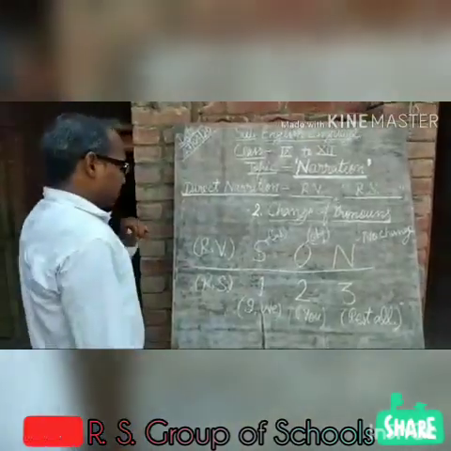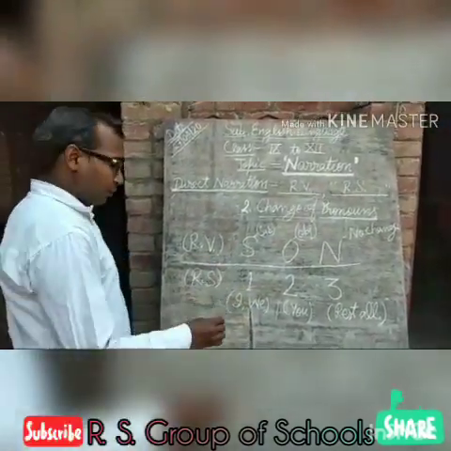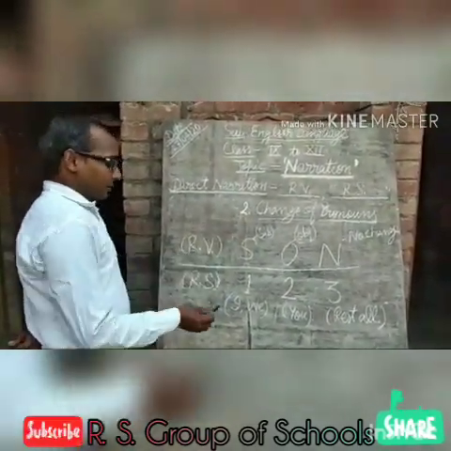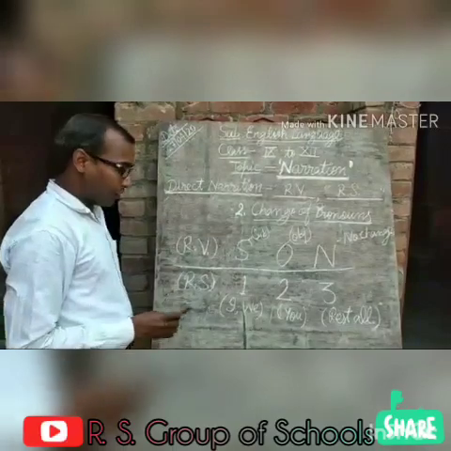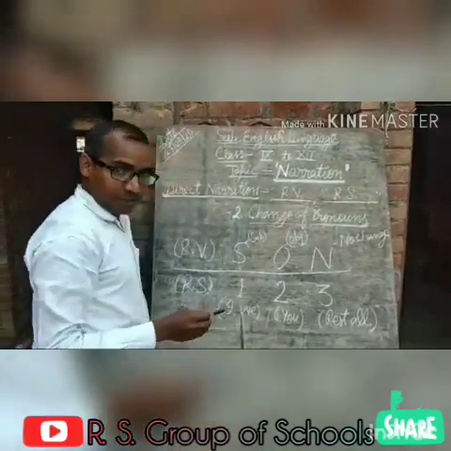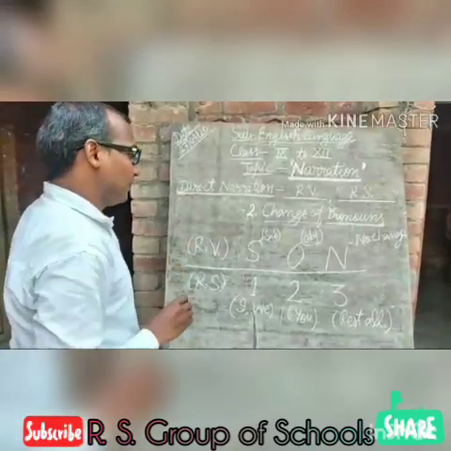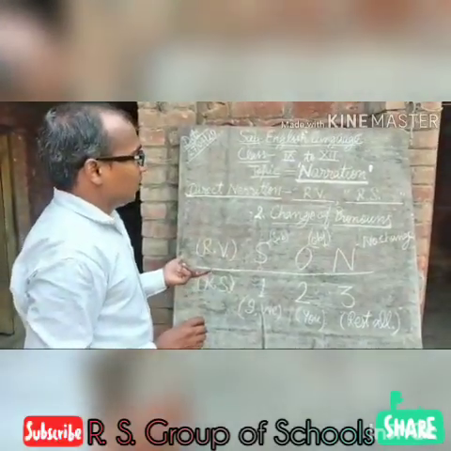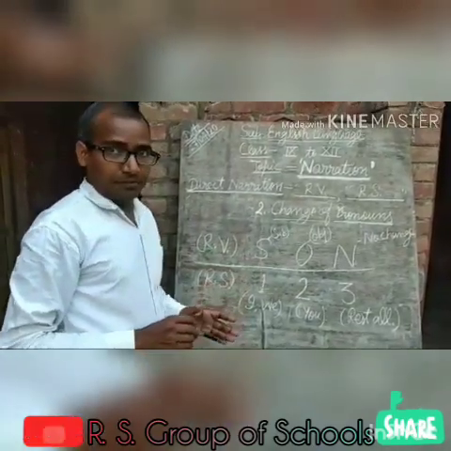Okay. So suppose I and we and the related pronouns to I and we are given in reported speech part, those pronouns will be changed according to the subject of reporting verb. Okay. If the second person is given in the part of reported speech, it will be changed according to the object of reporting verb, and sometimes object is not given, so we will assume any third person pronoun or any other object, but it should not be first person. Okay.